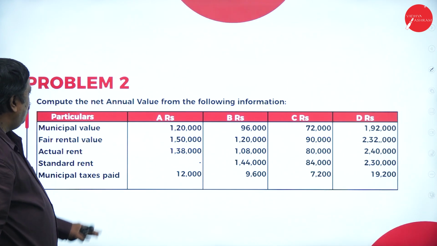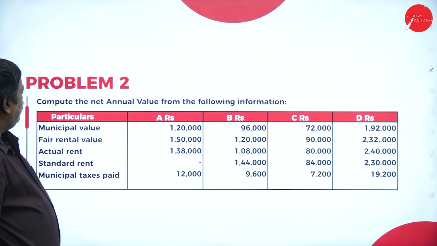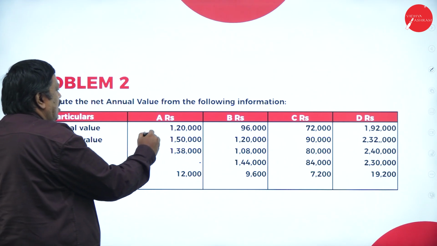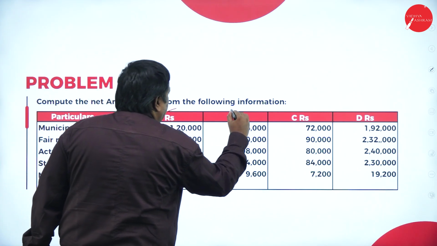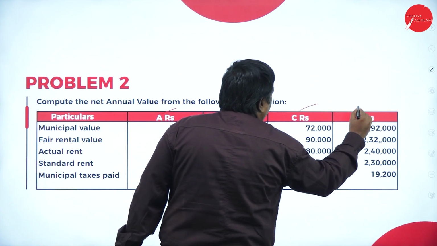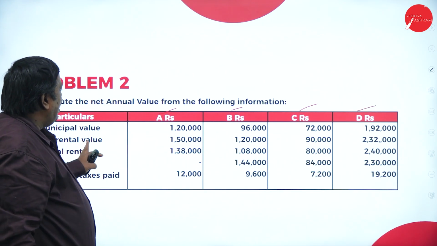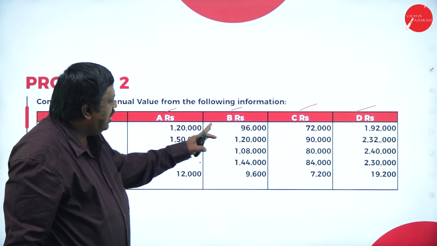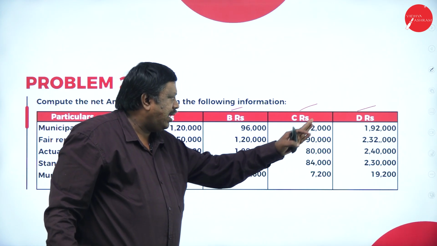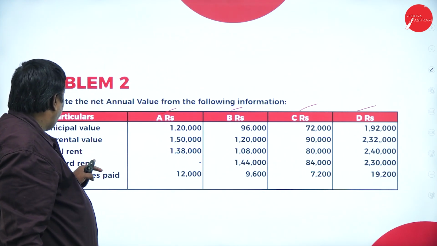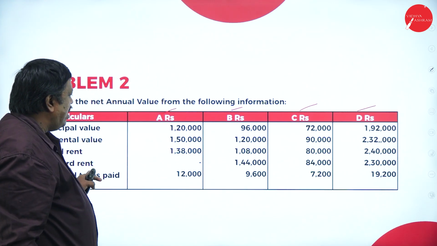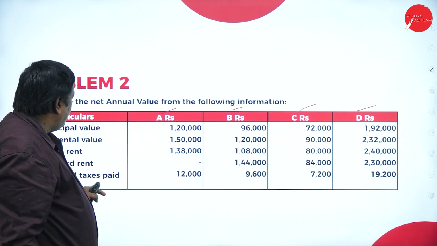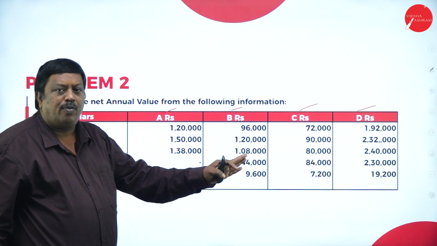Next, in problem 2, we have taken 4 different concepts here. We have property A, property B, property C and property D. Municipal value 1,20,000, 96,000, 72,000, 1,92,000, and fair rental value, actual rent, standard rent are given here, and municipal taxes paid by the owner of the property.